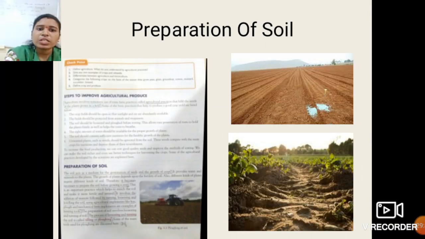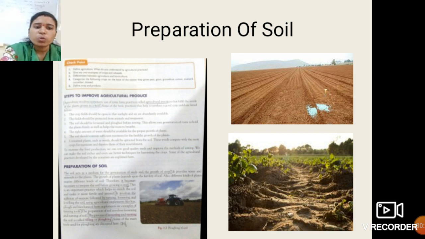Now the next topic is preparation of soil. See students, whenever you grow any kind of plant, first, what do you require? You require to decide what kind of soil you use. So we have to first take into consideration the requirements of that plant or crop. So how can you prepare the soil? Because before any work we have to first plan and prepare for that work.